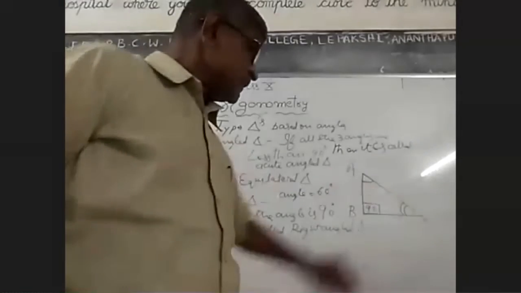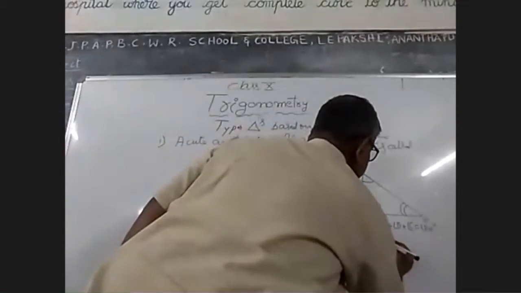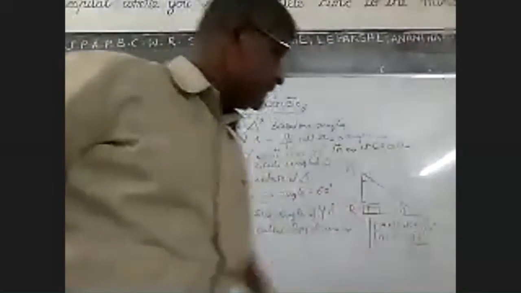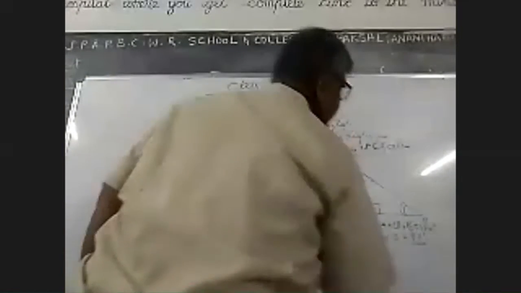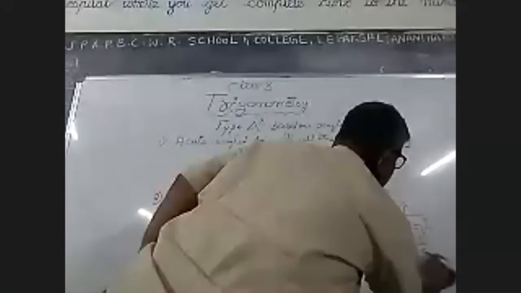Sum of angles means angle A plus angle B plus angle C is equal to 180. Angle B is 90, therefore angle A plus angle C is equal to 90 degrees. Why? Because angle B is 90, so in the place of B, 90 is there. You know the value of angle B, so the sum of angles A plus C is equal to 90. So A plus C is 90 means automatically angle A and angle C are acute angles.